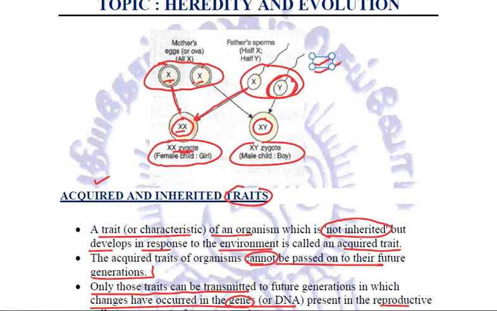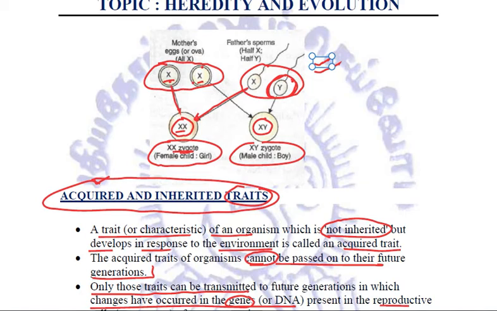Fine. Then we talked about the acquired and inherited traits. Acquired traits are just acquired during the lifetime by an organism in order to adjust itself according to the atmosphere. They are not transferred to the next generation because there is no change whatsoever in the DNA composition or in the genes, right? It is only the non-reproductive cells which are altered.